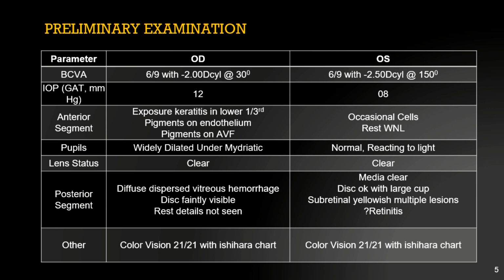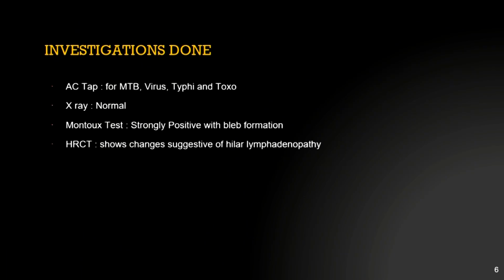Both eyes had clear lens. In the right eye posterior segment examination, the dispersed vitreous haze was there, probably due to vitreous hemorrhage. Disc was faintly visible, and rest findings are not seen. Left eye media was clear, disc was okay with sufficiently large cup, subretinal yellowish multiple lesions were there, and both eye color vision was normal.